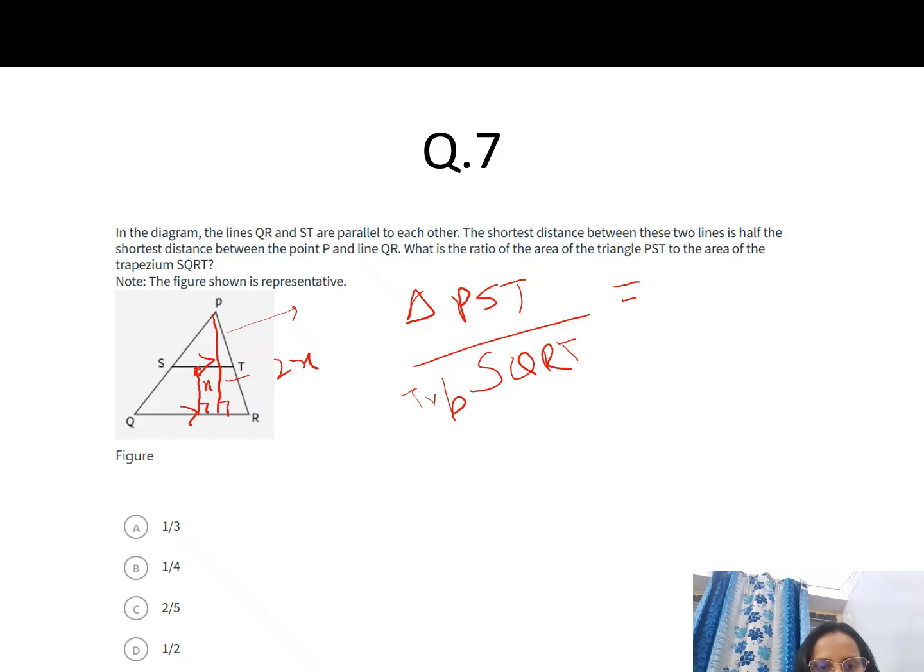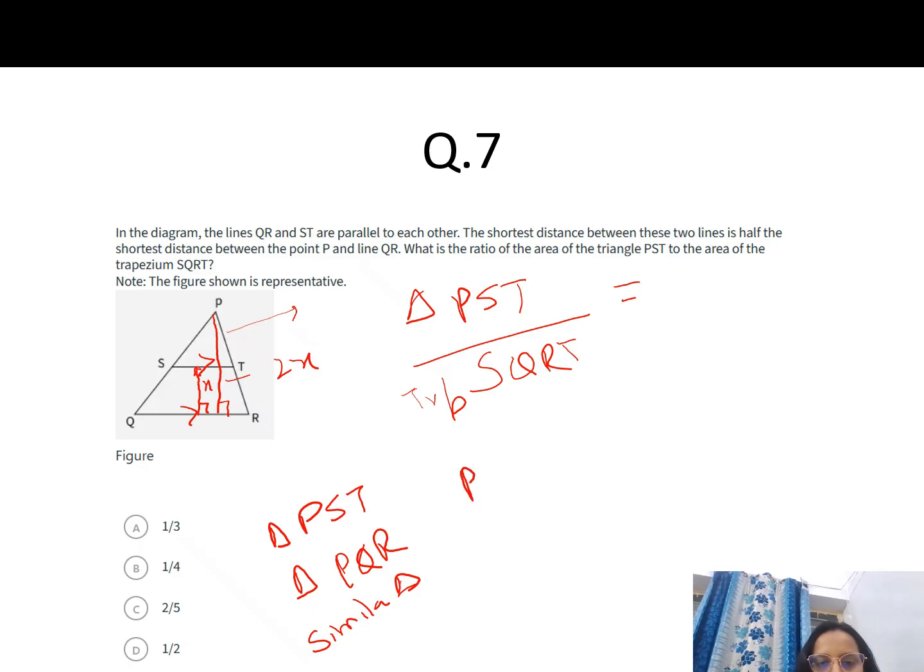So this angle, this angle and this angle will be equal, and this is the common angle. So what we can see here is that triangle PST and this bigger triangle PQR are similar triangles. The angles are equal, and this is also a common angle. So these are the similar triangles.